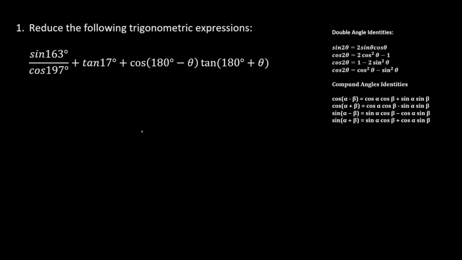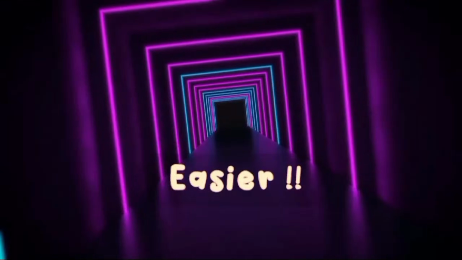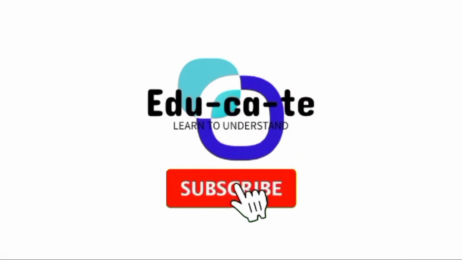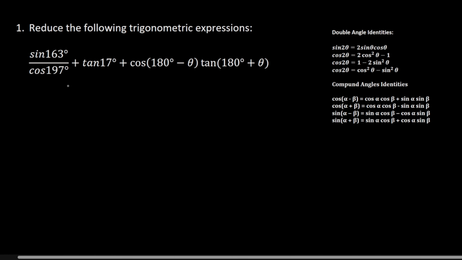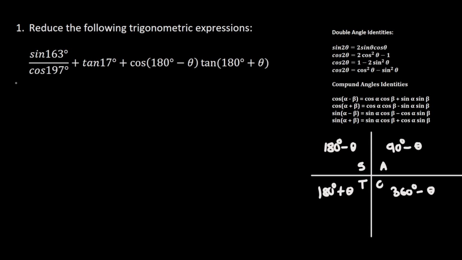We'll start with this first question that we have here, which says that we should reduce the following trigonometric expressions. So in order for us to be able to reduce this, we need our CAST diagram. This is going to be equal to sine of, so we know that 163 degrees is found here in the second quadrant. So this is going to be 180 degrees minus 17 degrees here, divided by cos of, and then we know